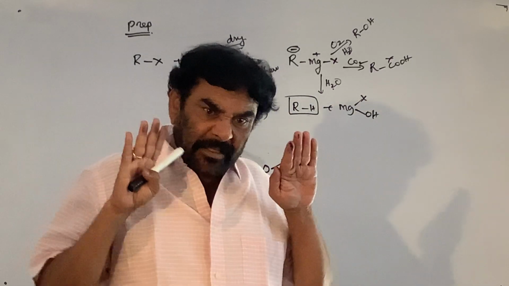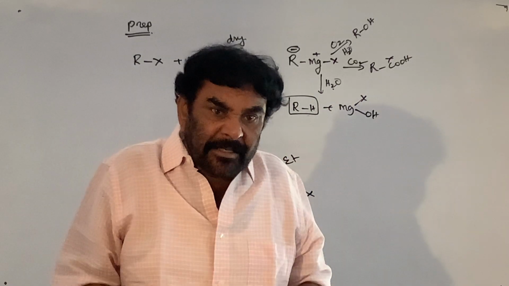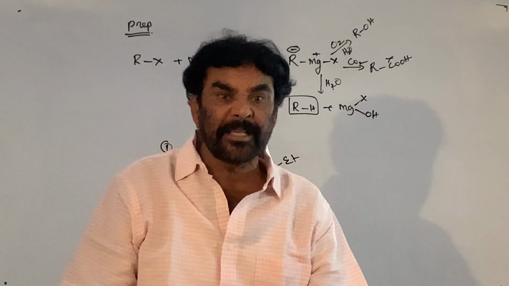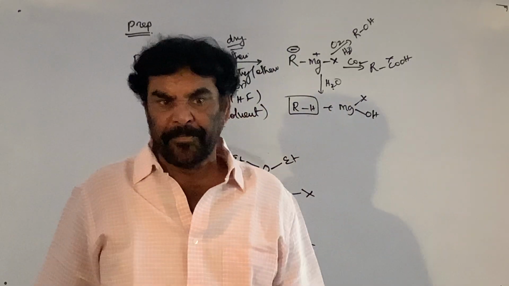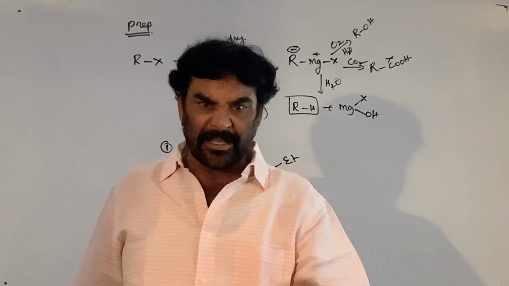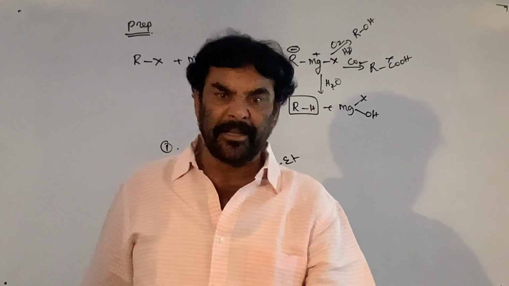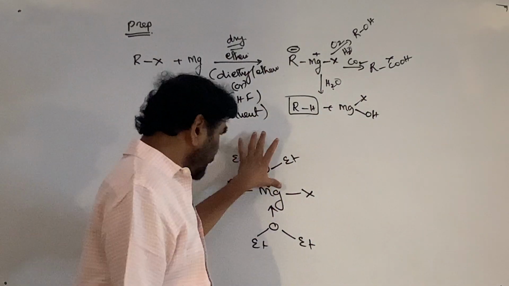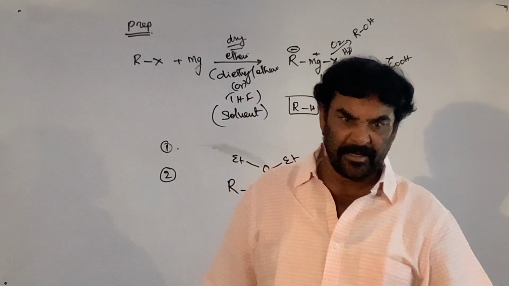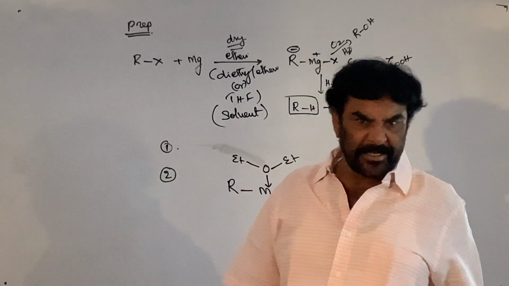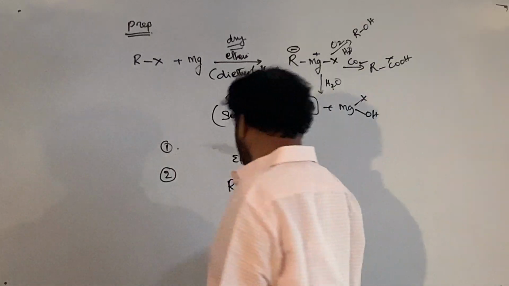So the Grignard reagent is minimizing its energy content. Every system tries to decrease its energy content. Wherever bonds are formed, energy content is decreased. So it is etherated; the Grignard reagent is a dietherate. It is forming like this.